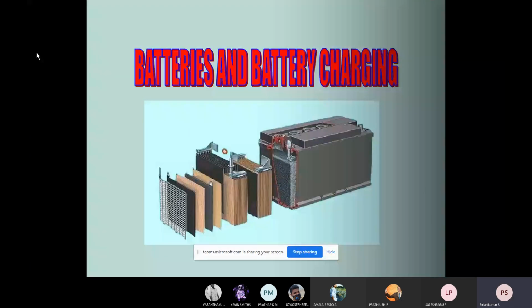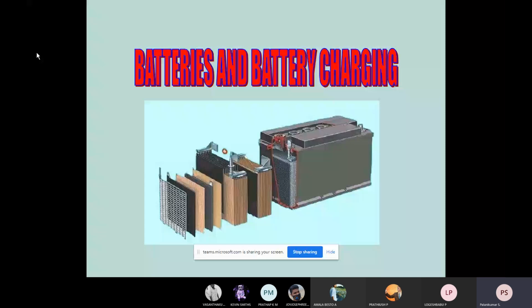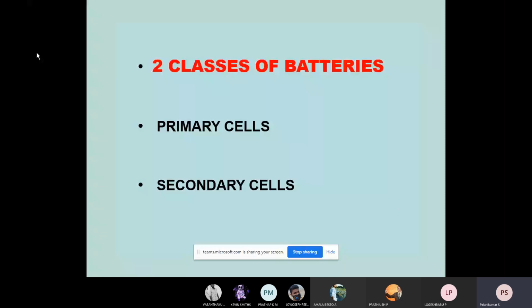So in this class we are going to talk about batteries and their charging methods. As you are all aware, there are two kinds of batteries, the primary cell and the secondary cell. As far as the primary cell is concerned, we cannot charge it. Whatever charge it has is given at the manufacturing level itself. After that, the chemical process is irreversible. There is no possibility of a reversible chemical process, so there is no question of charging such batteries arising.